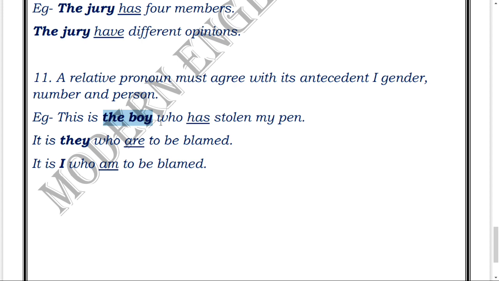So whatever noun is preceding the relative pronoun has to decide whether the verb will be singular or plural. For example, in this sentence, "This is the boy," the boy is acting as an antecedent here, and "who" is a relative pronoun. So the boy is singular, likewise the verb also has to be singular. Likewise in the next sentence, "It is they who are to be blamed." So "they" is plural, and "who" is a relative pronoun. Since "they" is plural, the verb also has to be plural.